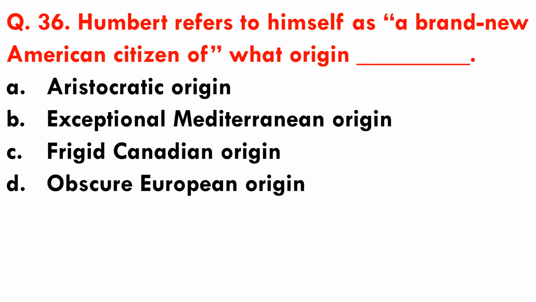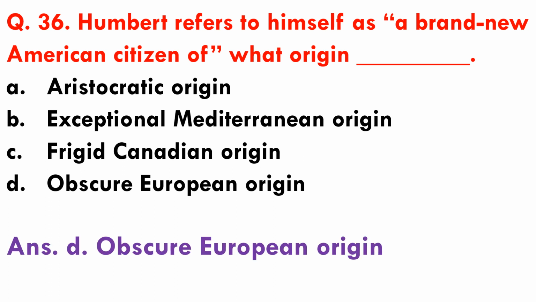Question number 36. Humbert refers to himself as a brand new American citizen of what origin? Dash. Options are A. Aristocratic origin, B. Exceptional Mediterranean origin, C. Frigid Canadian origin, and D. Obscure European origin. So option D is the correct answer.